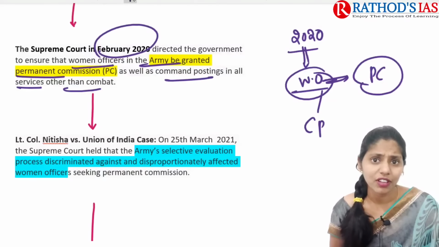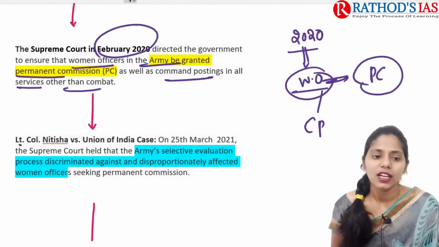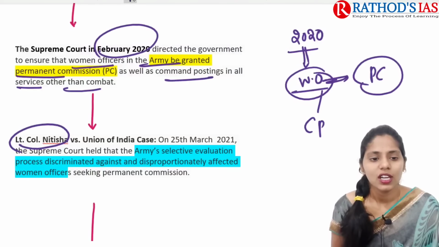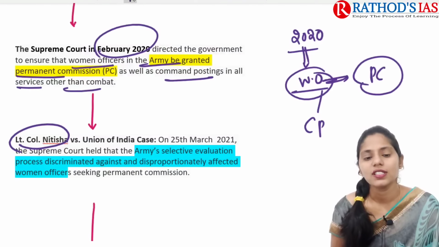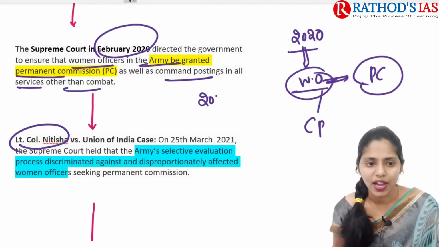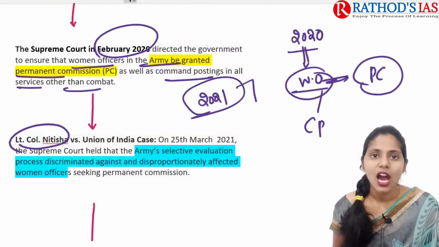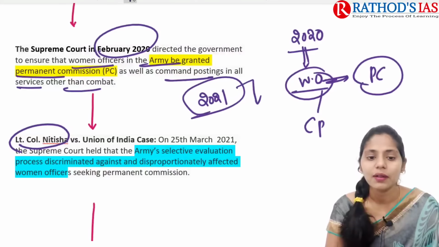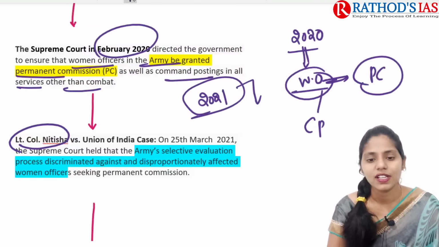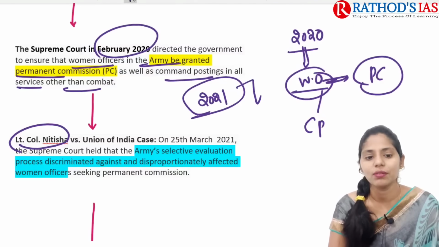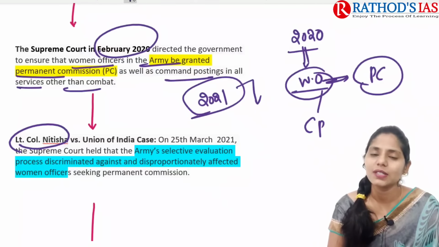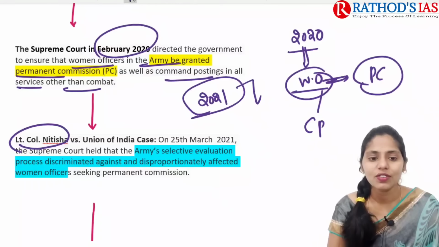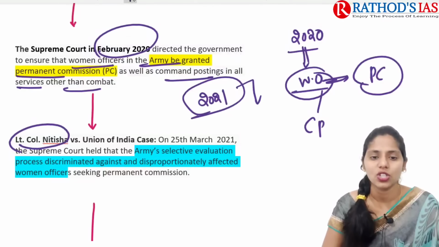Okay, so if you see that famous case, that is Nitisha versus Union of India. In this case, in March 2021, the Supreme Court held that the army's selective evaluation process discriminated against and disproportionately affected women officers regarding this permanent commission. So this is what was said by this famous judgment.